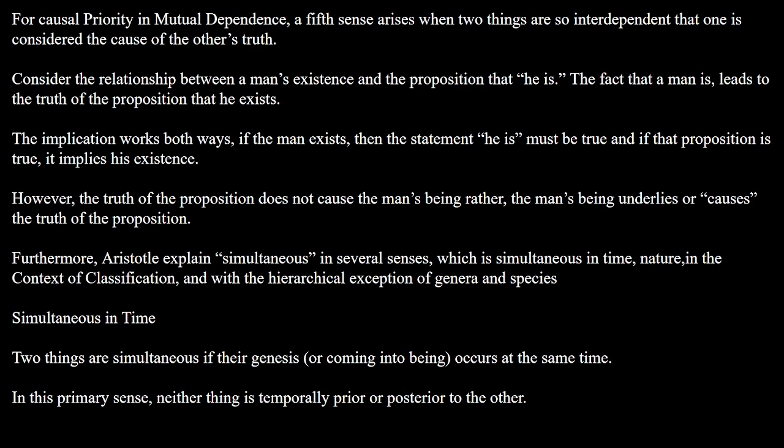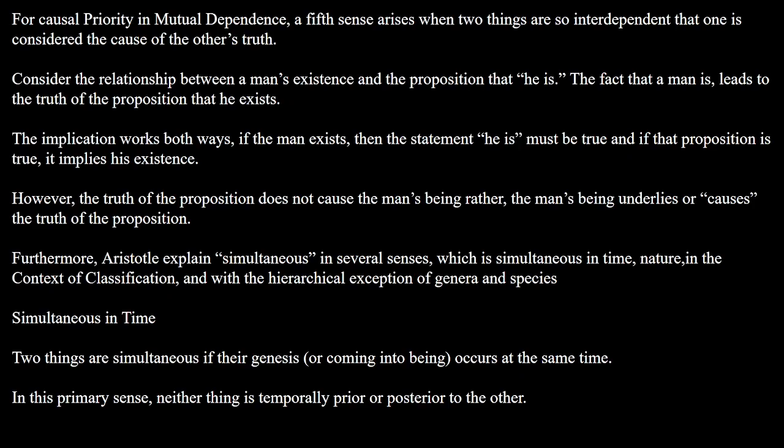The fact that a man is leads to the truth of the proposition that he exists. The implication works both ways. If the man exists, then the statement he is must be true, and if that proposition is true, it does imply his existence. However, the truth of the proposition does not cause the man's being. Rather, the man's being underlies or causes the truth of the proposition, right?